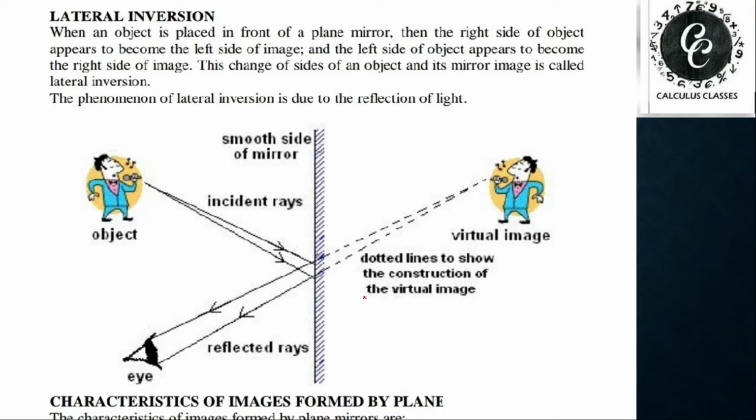This is called lateral inversion. The phenomenon of lateral inversion is due to the reflection of light. You can see an example here. The person is holding the thing in this hand, but he sees that the thing is in the other hand. That means it is laterally inverted.